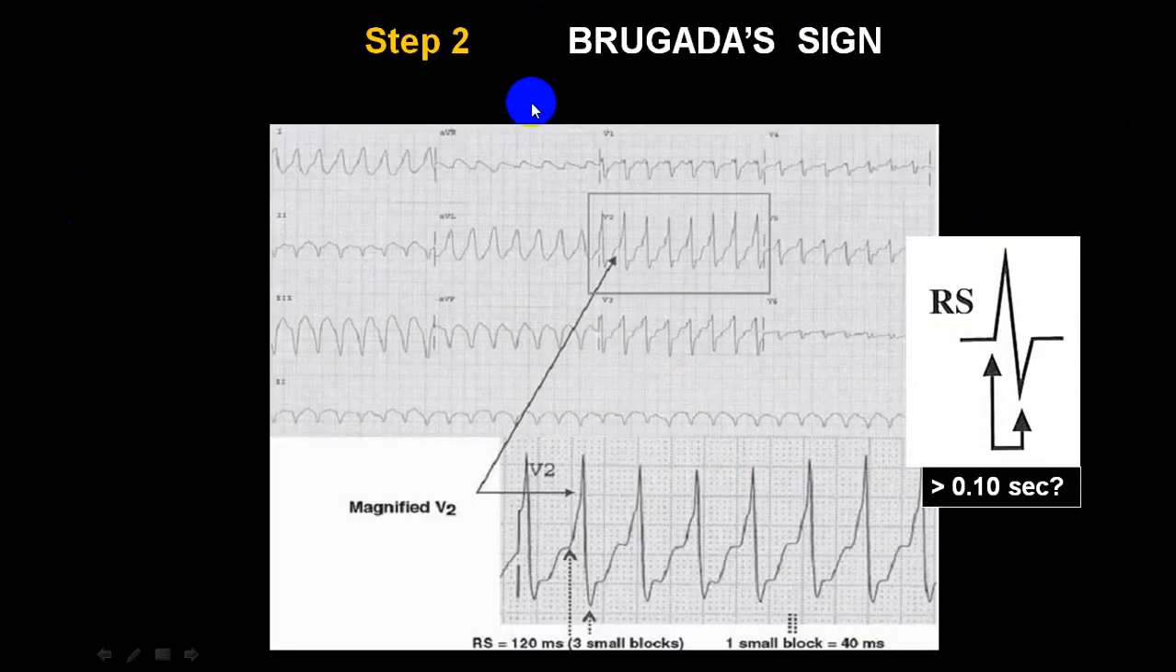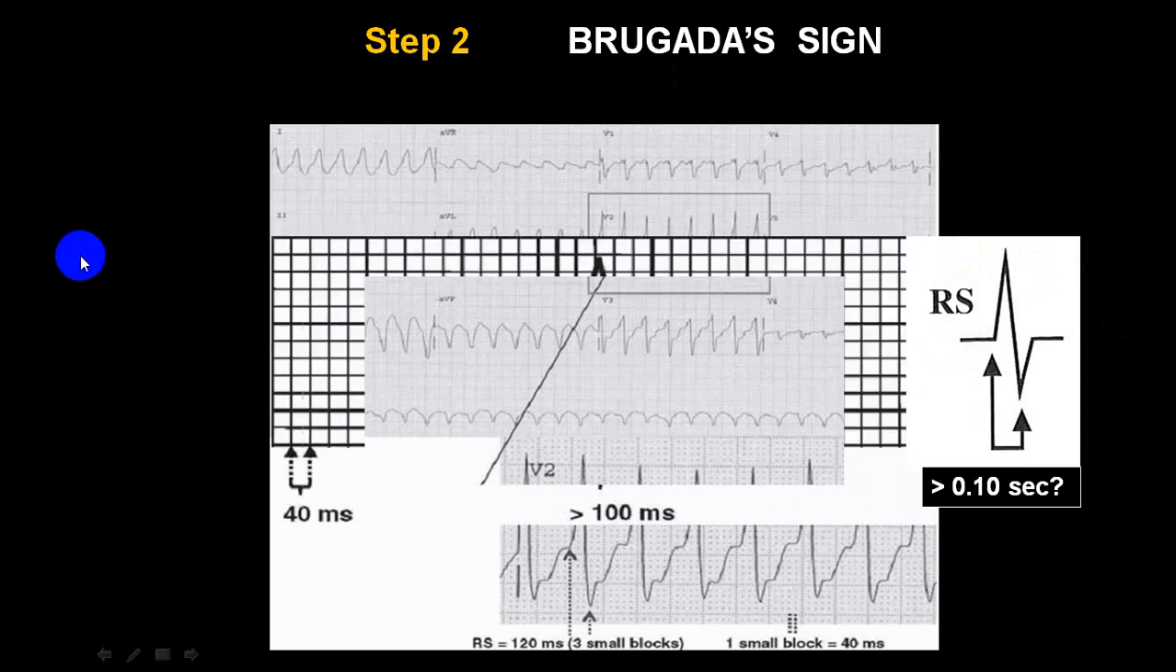Now second step, we call Brugada's sign. So if you look from the beginning of the R wave till the beginning of the S wave, see this S wave is ending here. Now if this duration is more than 0.1 second, that is one small square is 0.04, so more than 2.5 small squares. So if it is more than 2.5 small squares, we call that Brugada's sign. And if Brugada's sign is positive, it is in favor of VT.